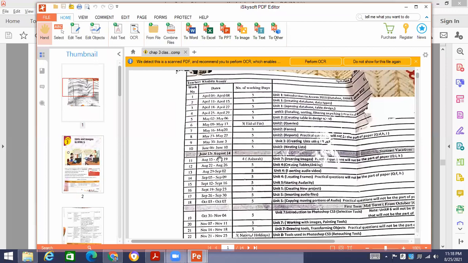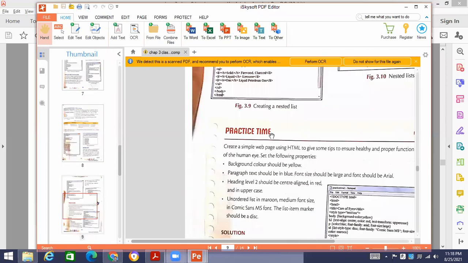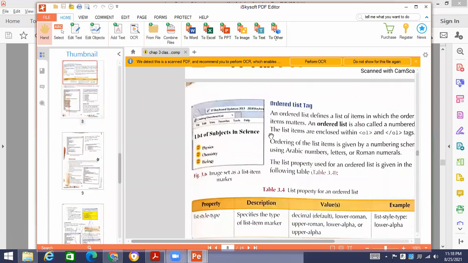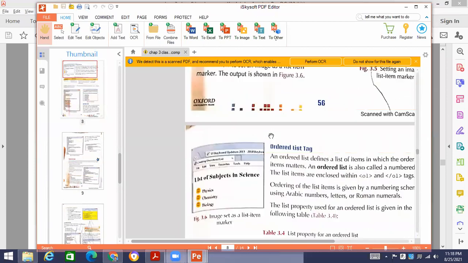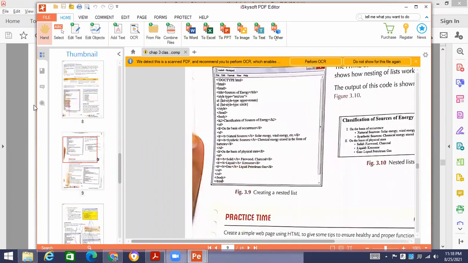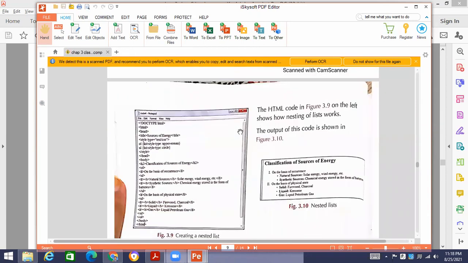Okay, so we are on the page number. If you have got the book, you can open the page number, because I am going to refer to one program, which is basically for nested listing. Yes, here is the nested listing. This is what I'm going to refer to right now, and I'm going to explain this phenomenon as well.